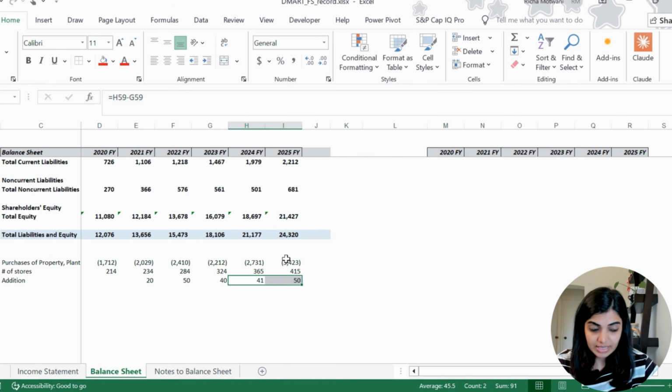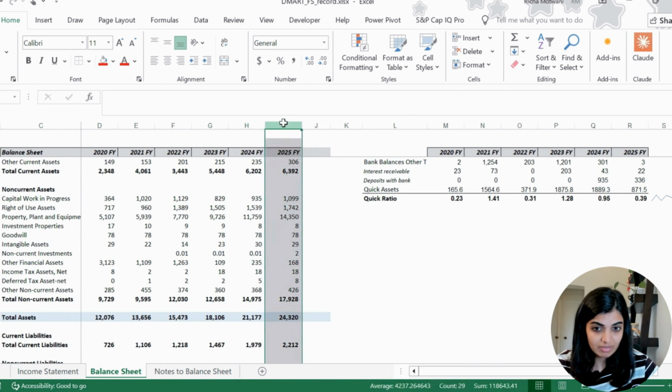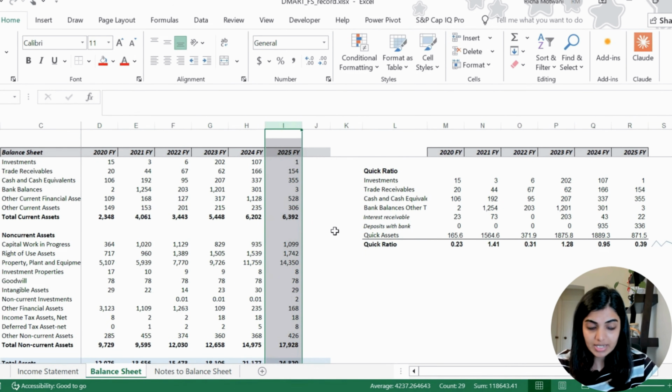That means DMart has added 50 stores in 1 year. So now the inventory increase in FY25 is making more sense. More stores generally require more inventory, and when that increase in inventory is happening alongside higher investment in physical infrastructure and higher store count, it looks less like random inventory buildup but more like expansion-related stocking.